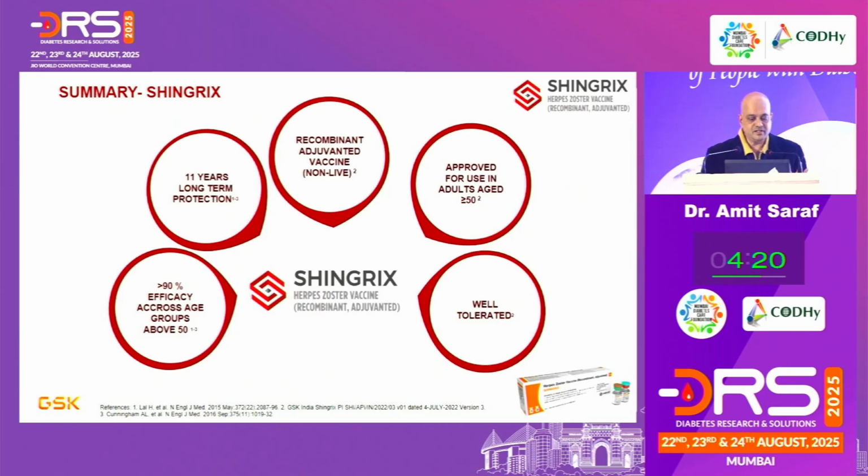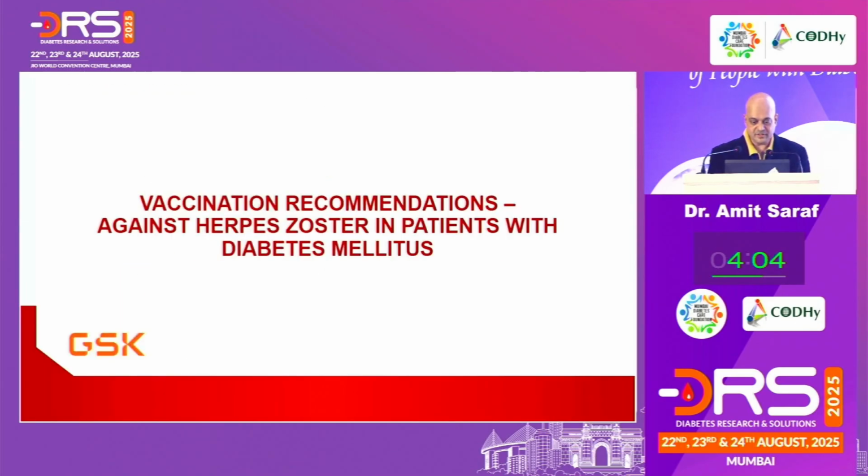To summarize the Shingrix bit, it has more than 90% efficacy across age groups above the age of 50. It has 11-year long-term protection seen, and it is a recombinant adjuvanted vaccine, a non-live vaccine. It's approved for individuals more than 50 years, and it's usually well tolerated.